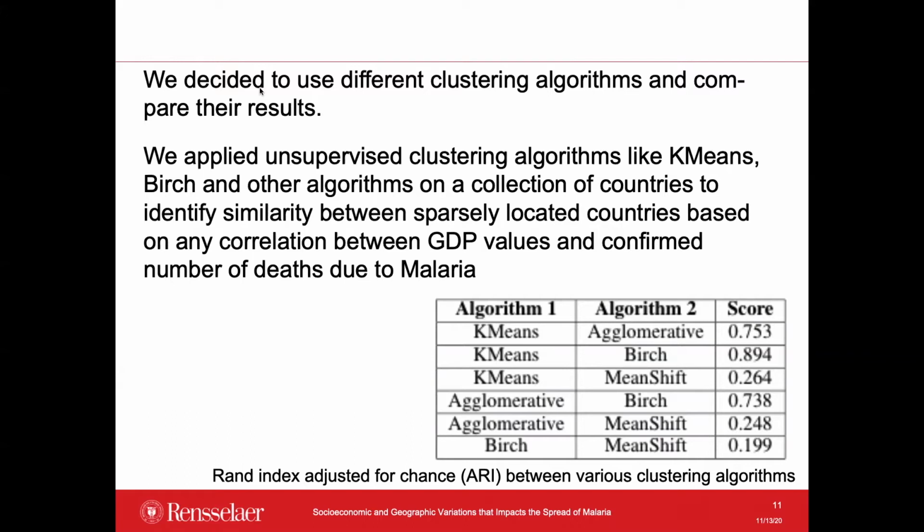We decided to use the adjusted RAND index metric to compare the clusters from 4 algorithms. ARI is an evaluation metric that computes the similarities between the results of 2 clustering algorithms by considering all pairs in resultant labels. We calculated the ARI values for every pair of clustering algorithm, and the results are presented in this table. On comparing the clusters from the 4 algorithms we used, we observed that the k-means, Birch, and agglomerative clustering produce the most similar clusters, indicated by the high ARI values shown in the table.